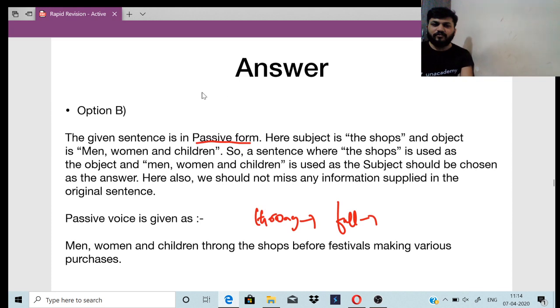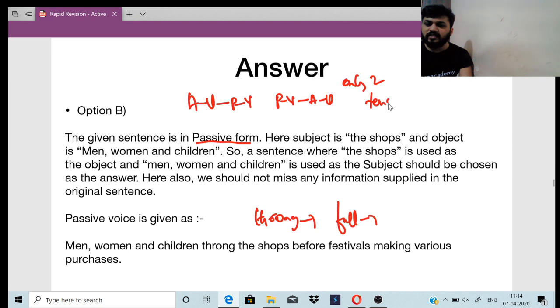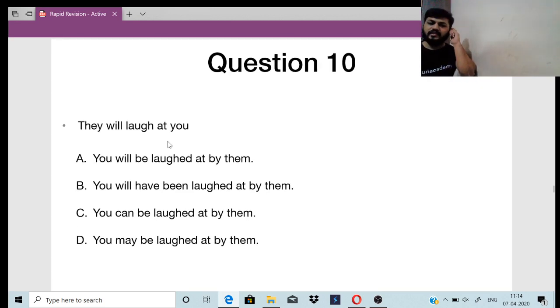Always remember, whenever you are converting active voice to passive voice or passive voice to active voice, only two things are changed. One is the tense and another is the V3. Do not change the subject and object. They do not change. So the last question. They will laugh at you. A simple one. So what is the correct answer for this?